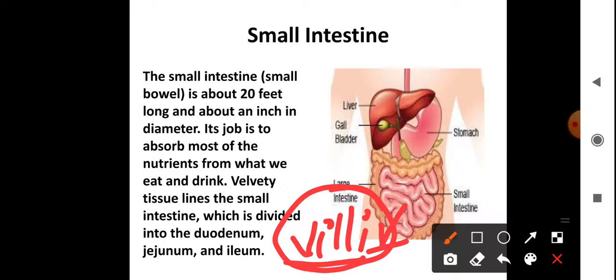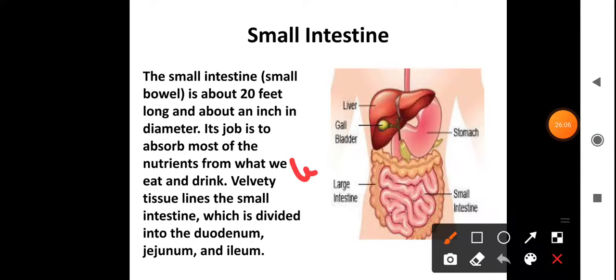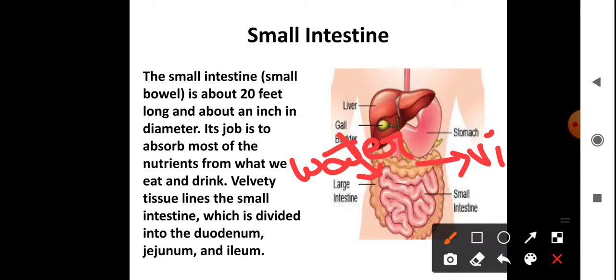Understood? Then any undigested food and waste materials travel into the large intestine in the form of feces. As soon as they come to the large intestine, the excess water and sodium are reabsorbed. The large intestine also has villi, and with their help the water is absorbed.